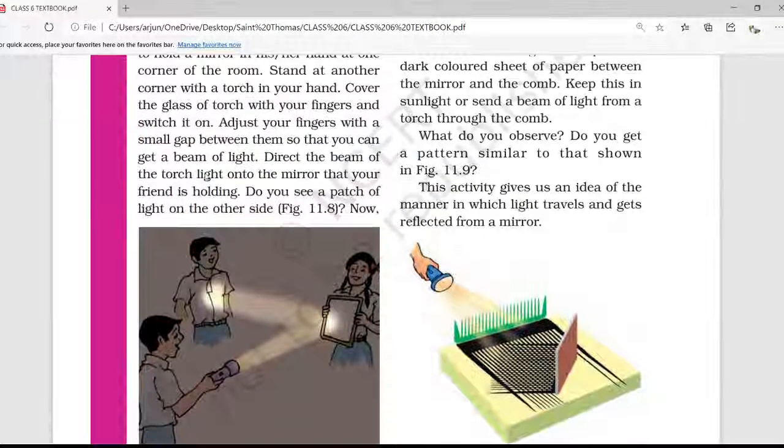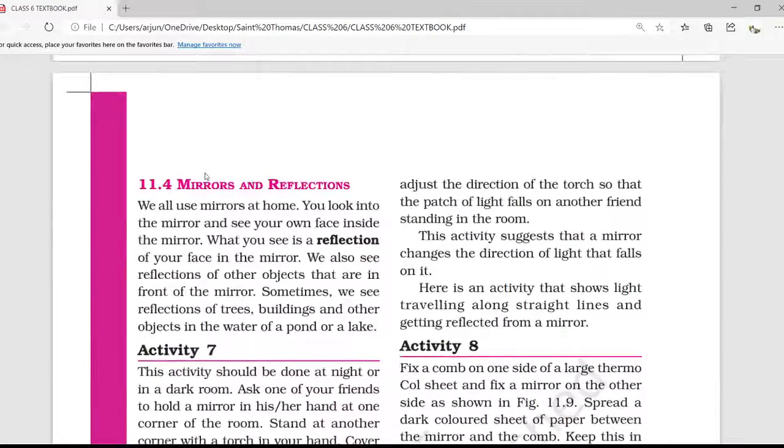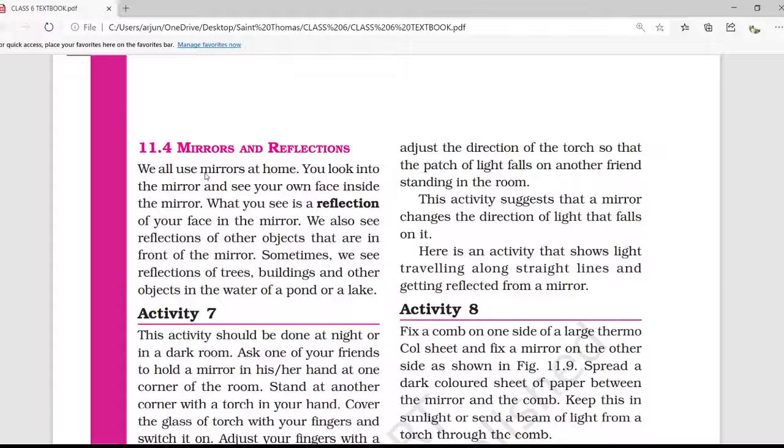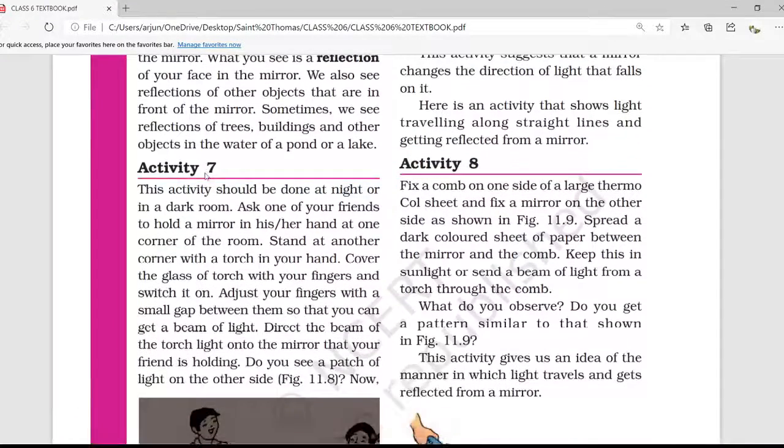Do you see a patch of light on the other side? Yes. Now adjust the direction of the torch so that the patch of light falls on another friend standing in the room. This activity suggests that a mirror changes the direction of light that falls on it. Here is an activity that shows light traveling along a straight path and getting reflected from a mirror.